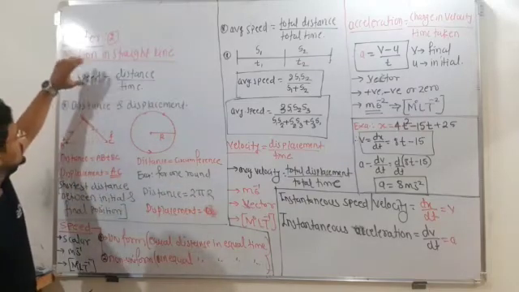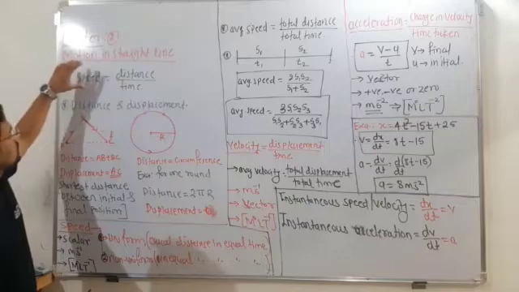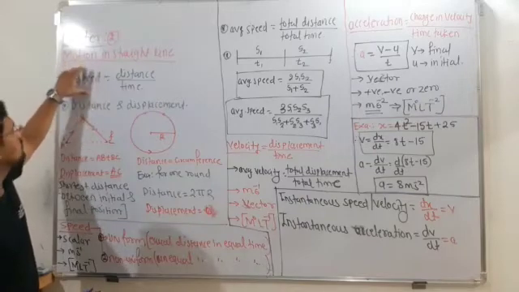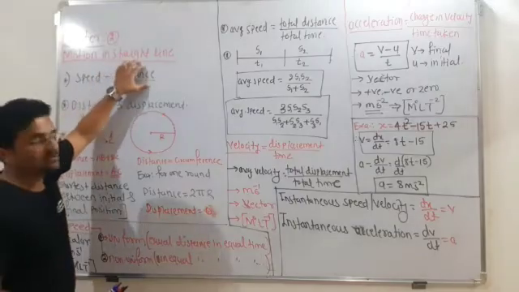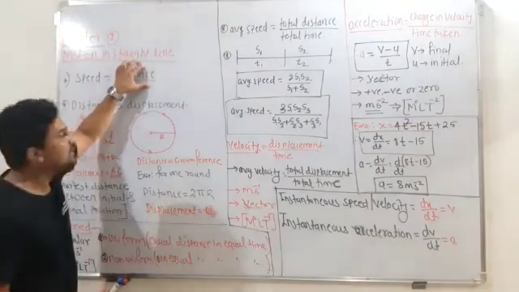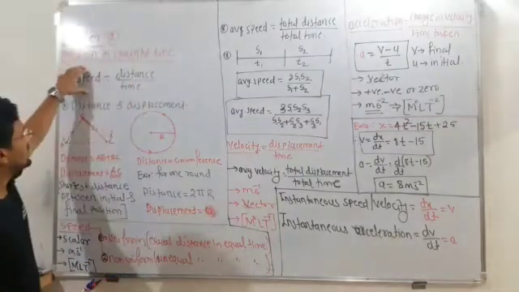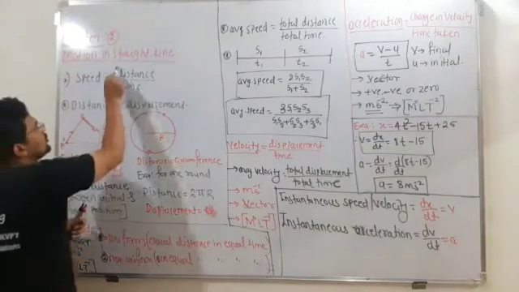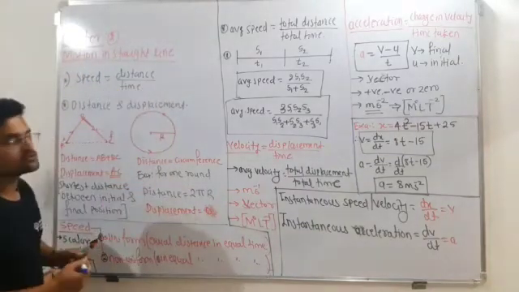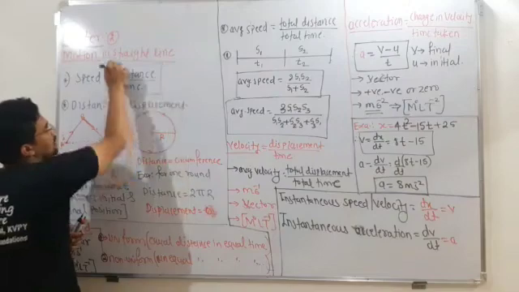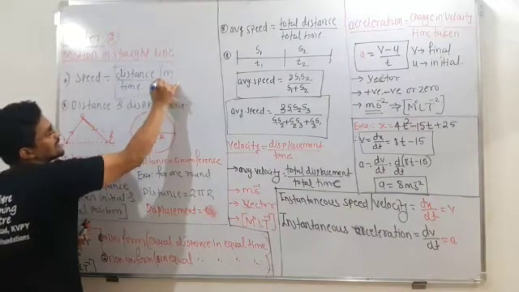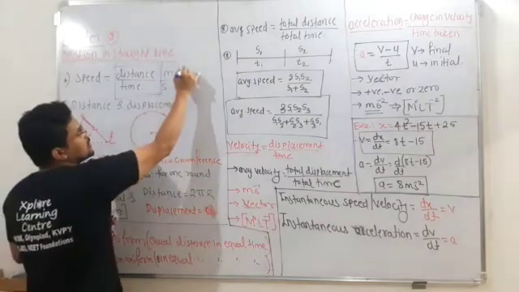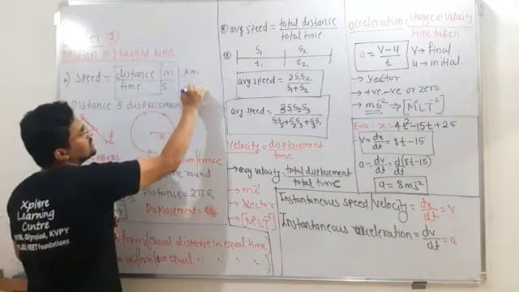I will simply tell you the meaning of speed. Already you know the simple definition: speed is how much distance is covered by an object or vehicle in a given time. It is given by speed equals distance upon time, where the distance is in meters and time is in seconds. If you take the distance in kilometers, then time must be in hours.